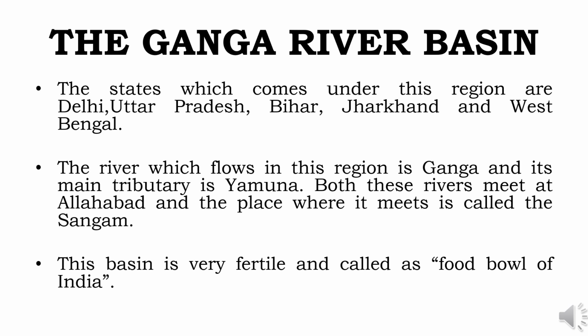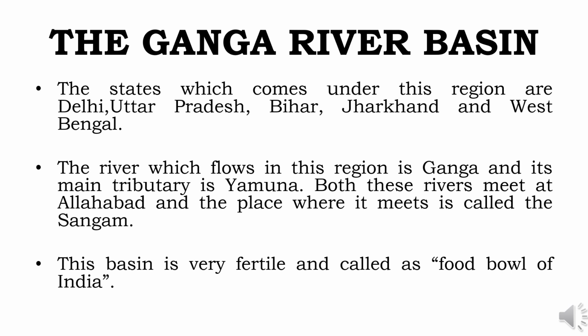So, the origin of river Ganga is in the Gangotri glacier in the Himalaya mountains. The main states which come under this region are Delhi, Uttar Pradesh, Bihar, Jharkhand and West Bengal. The river Ganga enters into the plain at Haridwar and its main tributary is Yamuna. The place where these two rivers, the Ganga and the Yamuna, meet is called the Sangam, at Allahabad.